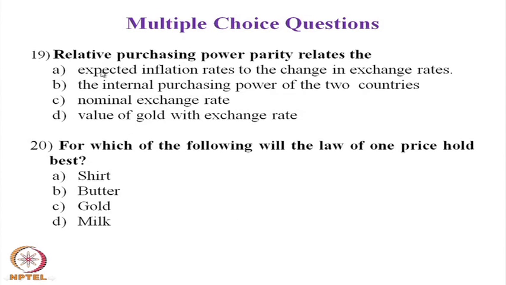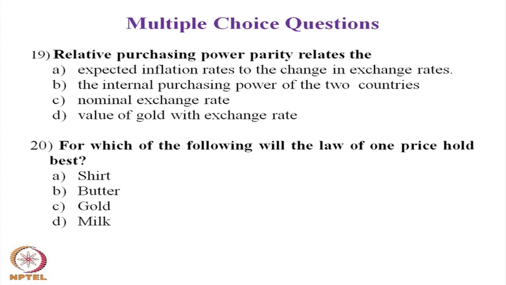Question number 19 is relative purchasing power parity relates to inflation. Relative purchasing power parity relates the expected inflation rate to the change in exchange rate. So, question number 19, the answer is A, that is expected inflation rate to the change in exchange rate.